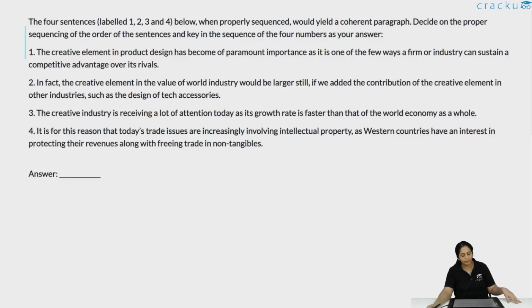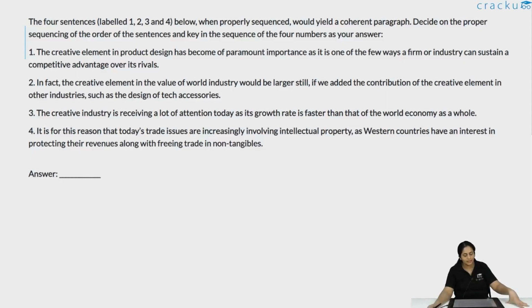The creative element in product design has become of paramount importance as it is one of the few ways a firm or industry can sustain a competitive advantage over its rivals. In fact, the creative element in the value of world industry would be larger still if we added the contribution of the creative element in other industries such as the design of tech accessories.